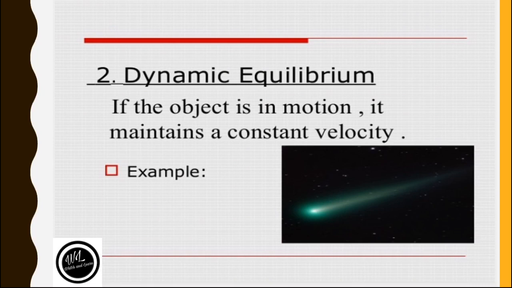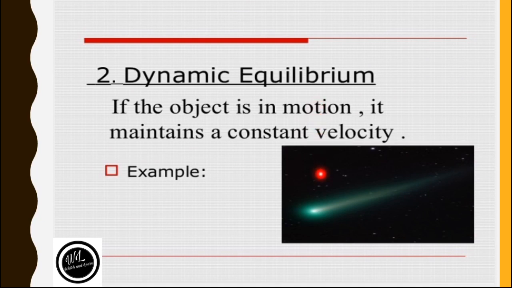The second one we have is dynamic equilibrium. What is dynamic equilibrium? If a body is in motion but it maintains a constant velocity, it means that it is moving with constant velocity, then the equilibrium will be dynamic equilibrium. Let's say we have a paratrooper who is coming down with the terminal velocity.